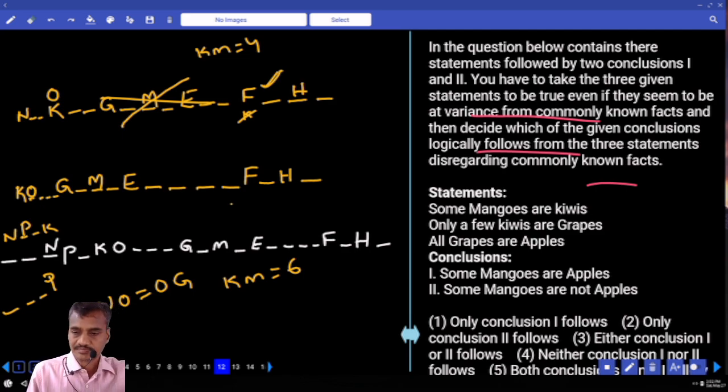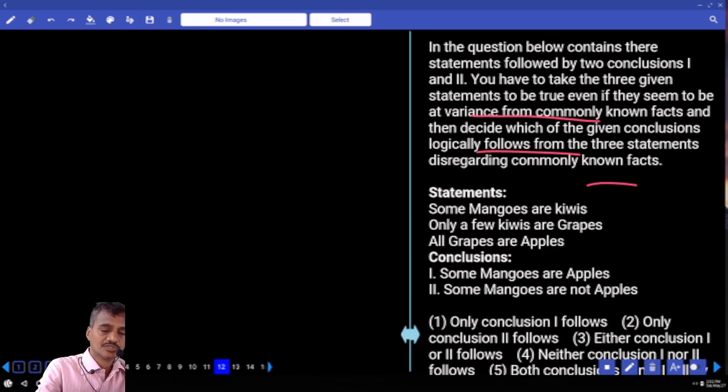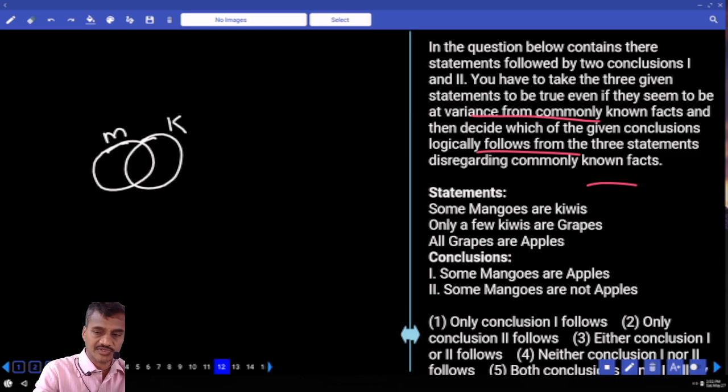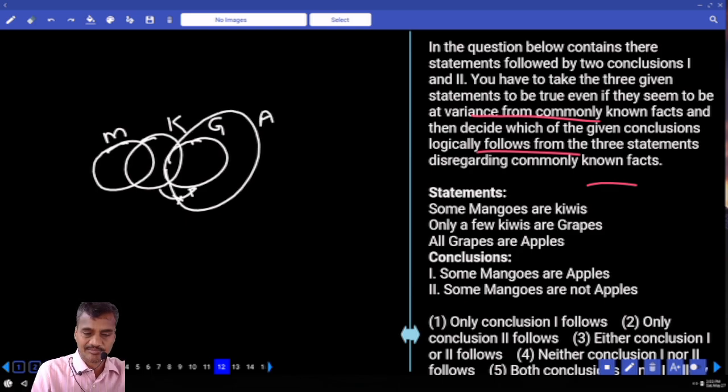Then the 12th one, some mangoes are kiwis. Now some of the mangoes are kiwis can be written like this: mangoes are kiwis, and only a few kiwis are grapes. Only some kiwis are grapes, but not all. All grapes are apples. This entire grape is a part of this apple. And the first one, some mangoes are apples, that is false. And some mangoes are not apples, that is definitely true.